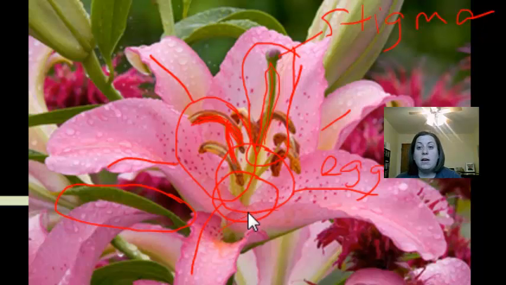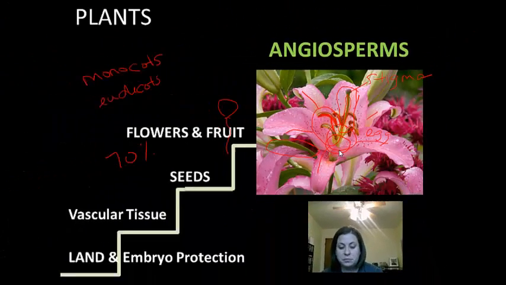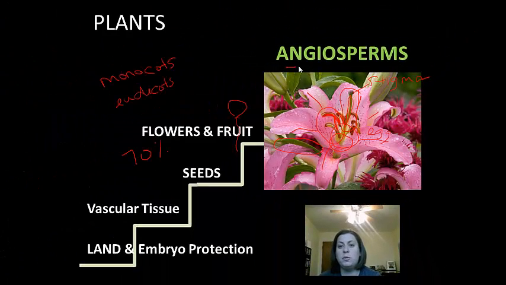Well, an advantage of having fruit is it causes animals to want to eat it. When the animals eat the fruit, they digest the fruit but not the seeds, and the seeds get dispersed. So this helps in dispersion. Also, that fruit is going to offer protection to those seeds as well. So angiosperms, guys, is the group we're going to spend the most time on because they're the largest group.